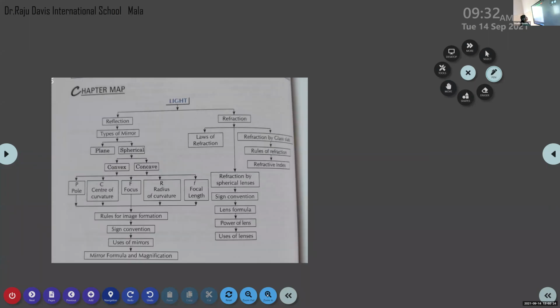So this is about the chapter light. In the case of light, here we are discussing mainly two types of phenomenon. One is reflection and the other is refraction. Today we are only going to check the reflection of light. Under this topic, reflection, we study two laws of reflection. Do you remember the two laws of reflection?